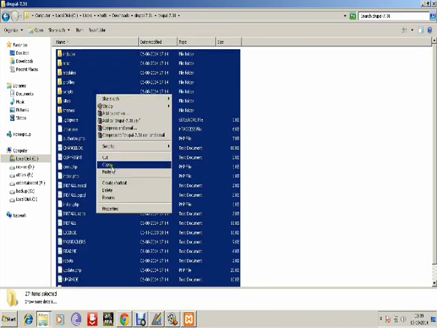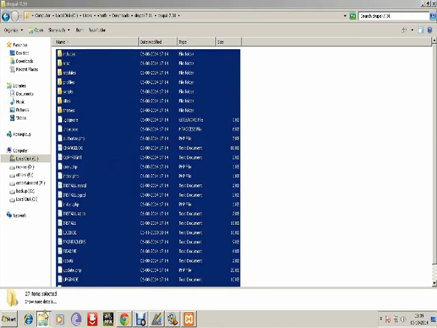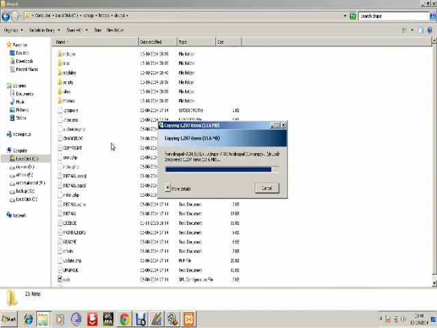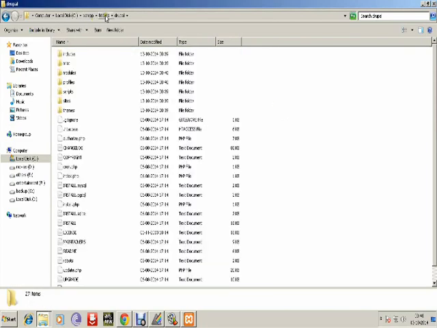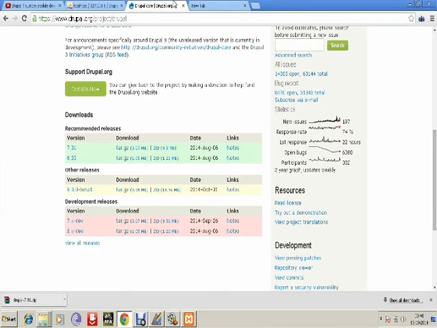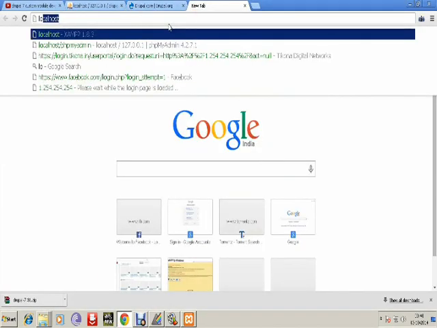So I enter into the folder, copy the files, and paste them into my Xampp htdocs folder, that is, the folder I newly created called Drupal. So I paste it over here.